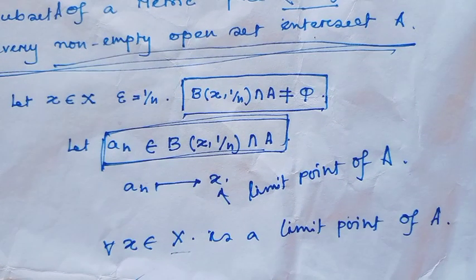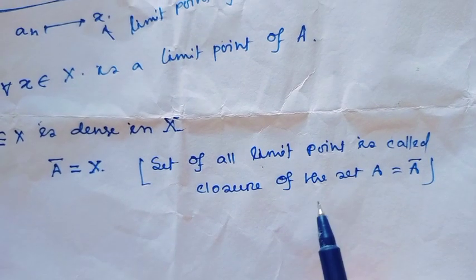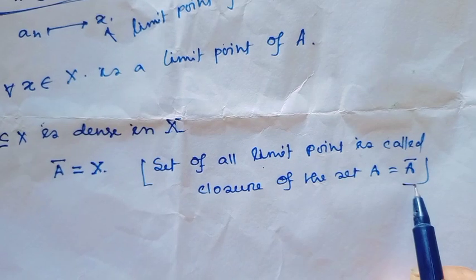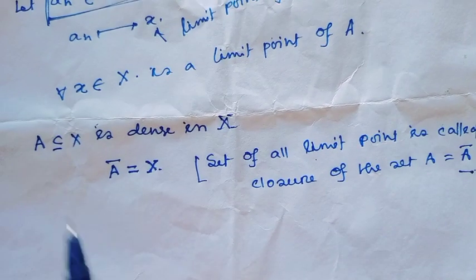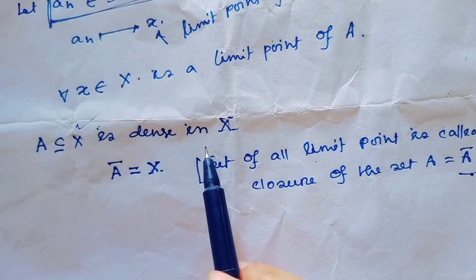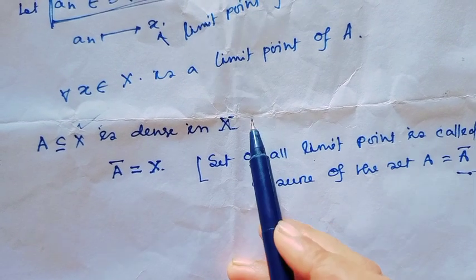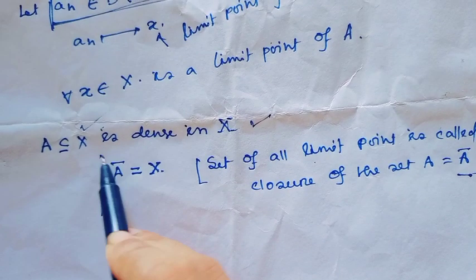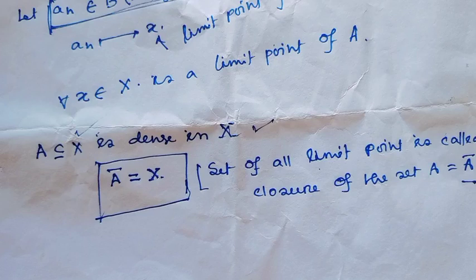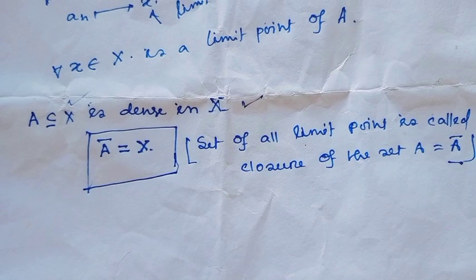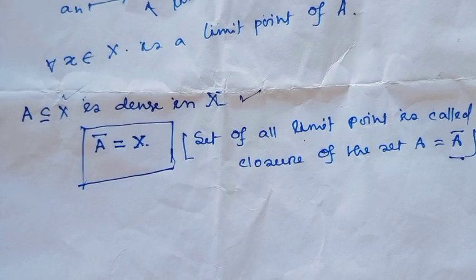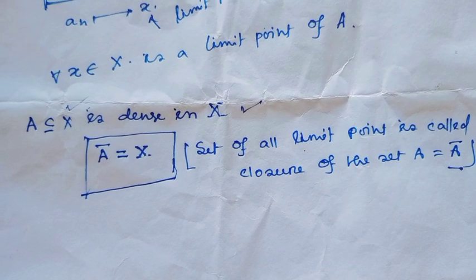All limit points together form the closure of the set, denoted A closure. Therefore, a subset A of X is dense in X if A closure equals the whole set X, and then A is called a dense subset.